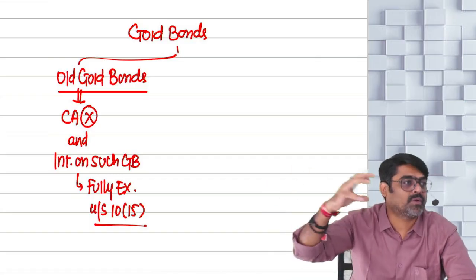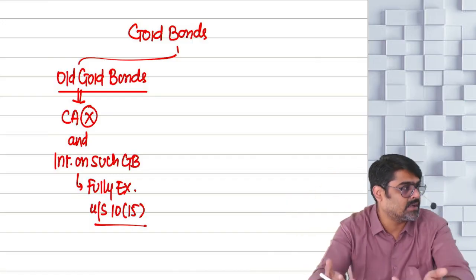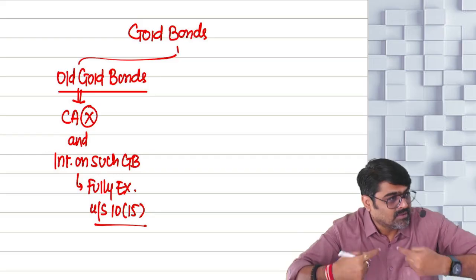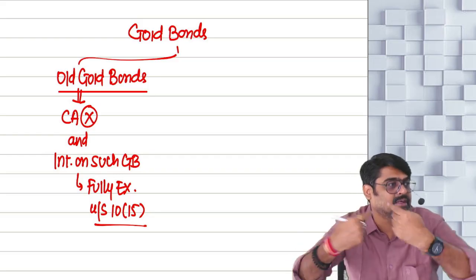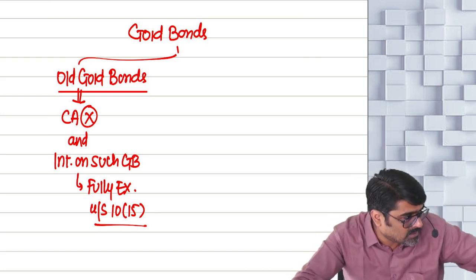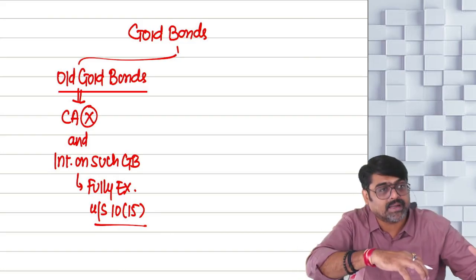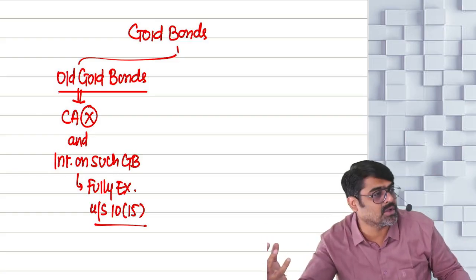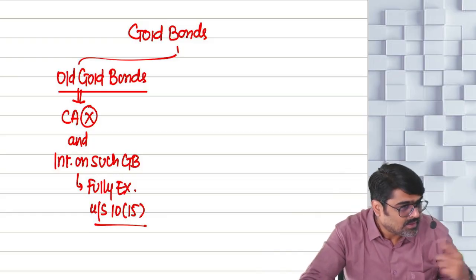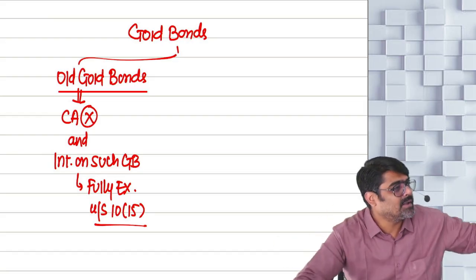Some gold will be imported from Arab countries. Some gold will be imported from South Africa. These are the countries from where we usually import gold. And for that imported gold, we have to use foreign exchange reserves to pay for the import. That way the foreign currency reserves are coming down, because the government has to pay for the import of gold, yes or no? And that gold which is coming to India is not being used on a continuous basis, it is bought and kept in the cupboards.